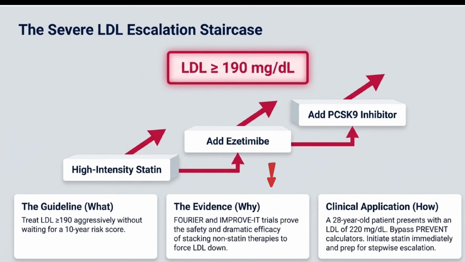When LDL is above 190, don't even calculate risk. Start high-intensity statins immediately and escalate with ezetimibe or PCSK9 inhibitors if needed, as proven in FOURIER and ODYSSEY trials. And in familial cases, newer agents like evinacumab can be life-saving.